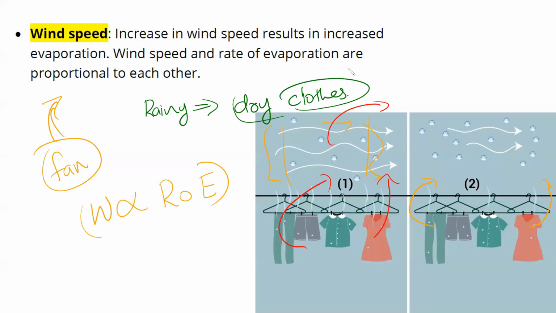Yeah, so we have completed all the factors affecting evaporation. First one was temperature, second one surface area, third one humidity, and finally wind speed. If any doubts in this, you can ask now. From this chapter, regarding the essay question, this is the most widely asked question. So take care to study it with that seriousness. It will easily award you 4 or 5 marks.